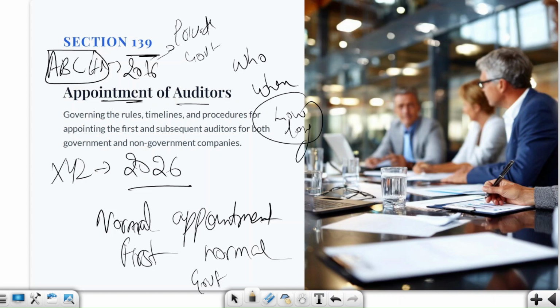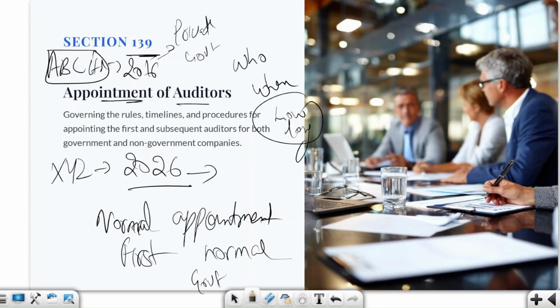Now, if it is a normal company, who will be appointing the first auditor? Let us say this is a normal company. Here the board of directors, or the board members, will be appointing the auditor. And if it was a government company, we would say CAG, and then the board, and then the members. Here you have to understand a few things. Once the company reaches its first AGM, the company appoints an auditor. So the appointment is made by the members of the company at the AGM.